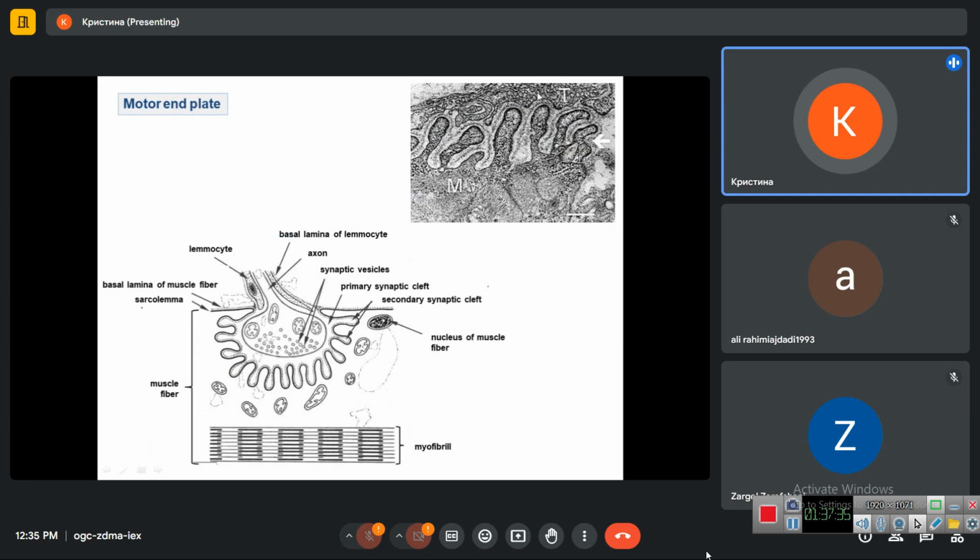In this picture, you see the axon terminal marked with label T with a lot of small rounded vesicles with acetylcholine. This is the synaptic cleft. This one is primary, and these are secondary. Inside them, the grayish thing is the basement membrane of the muscle fiber. This black line is the cell membrane of the muscle fiber, and here M stands for muscle fiber cytoplasm, sarcoplasm.